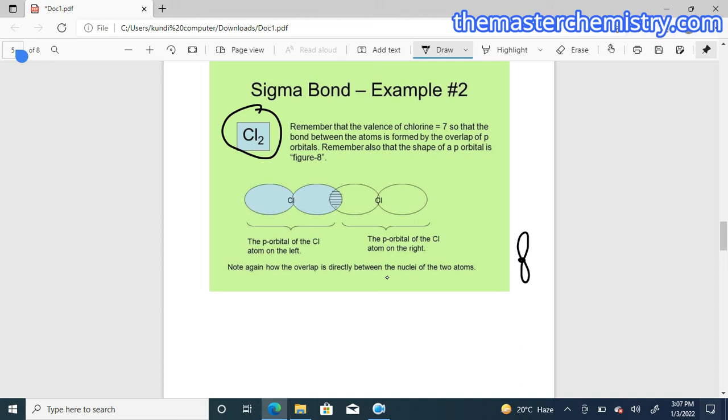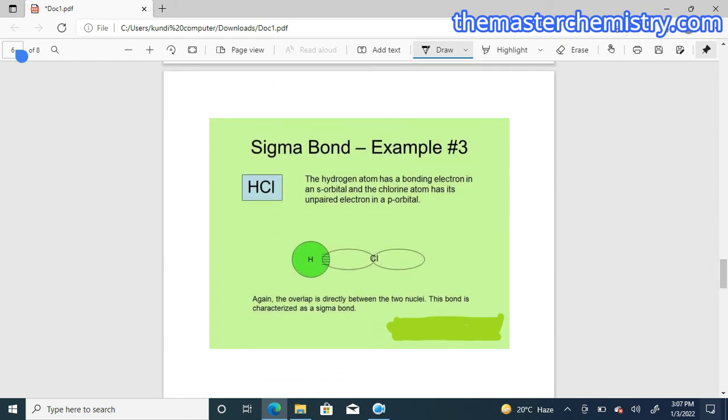So what we observe, this is the overlapping region. Both chlorine atoms are sharing their last outermost valence electron in a way that the overlap lies between the nuclear axis of both these atoms. So this will be a sigma bond, because the overlap is directly between the nuclei of two atoms.